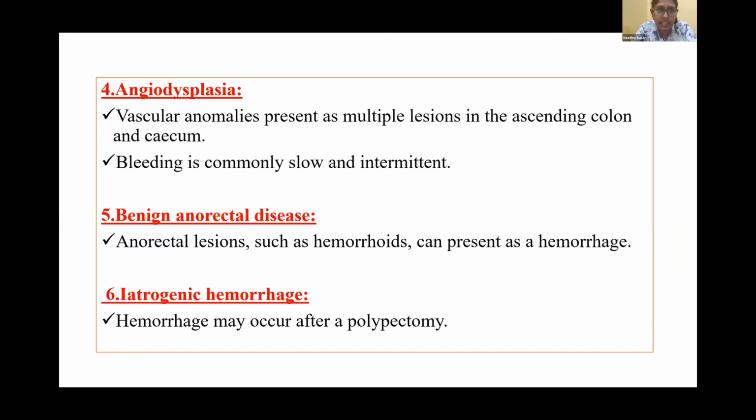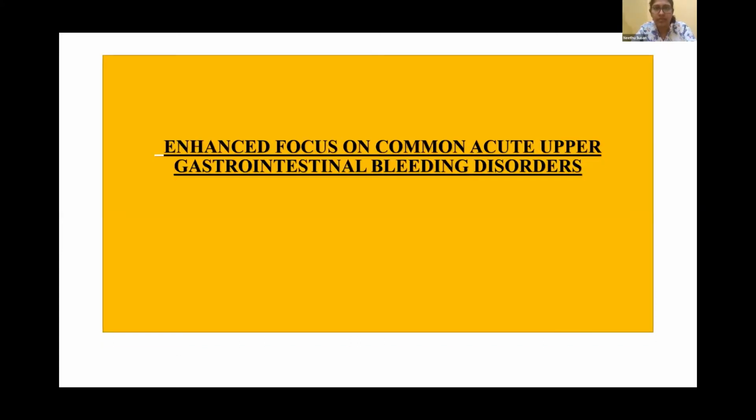Number four, angiodysplasias. Vascular anomalies present as multiple lesions in the ascending colon and cecum. Bleeding is commonly slow but intermittent. Benign anorectal disease is the next one. Anorectal lesions such as hemorrhoids can present as hemorrhage. Number six, there can also be iatrogenic hemorrhages, like those occurring after a polypectomy.